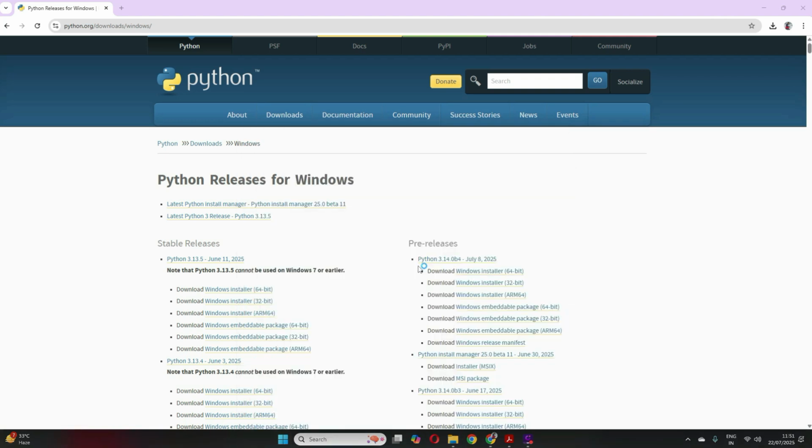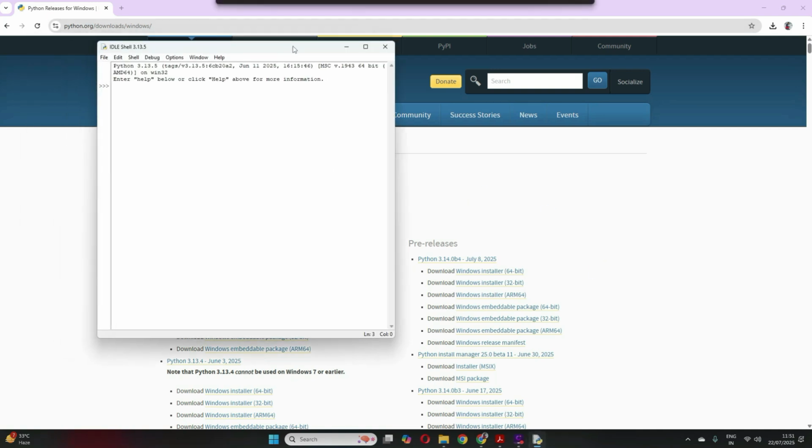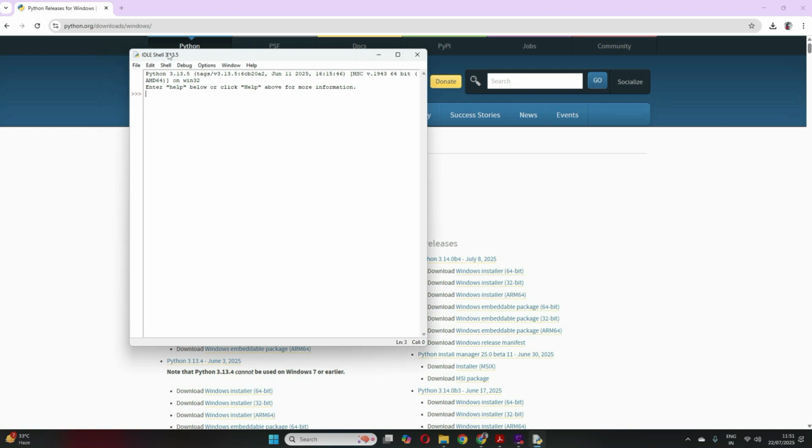Now there are two ways we can open Python. One is the shell mode, which is the one that you can see here. You will have a version written at the top left corner, 3.13.5, that's my Python version.